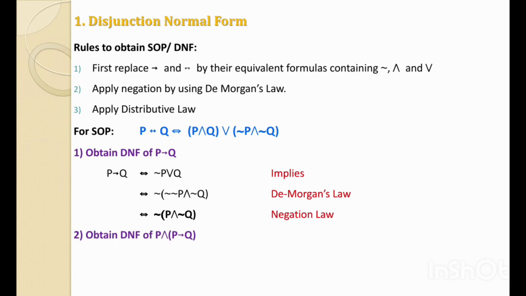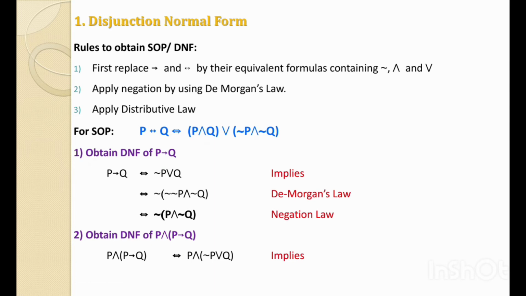The second example: obtain disjunction normal form of P and P implies Q. Again, first convert your implies by using the formula. The formula is P implies Q is logically equivalent to not P or Q. That's why here P and P implies Q is logically equivalent to P and not P or Q.